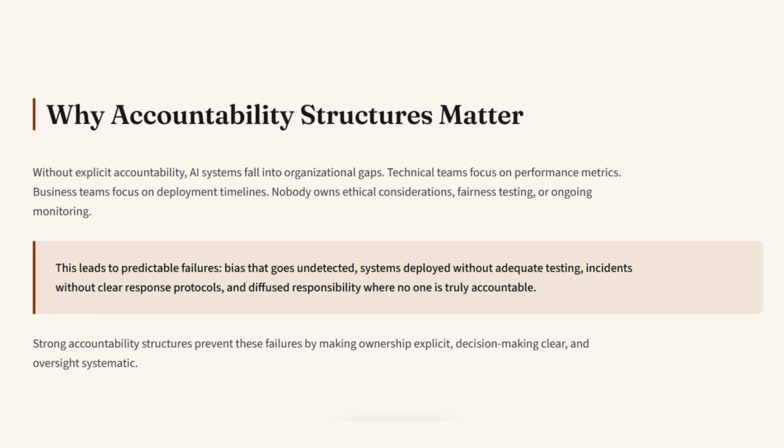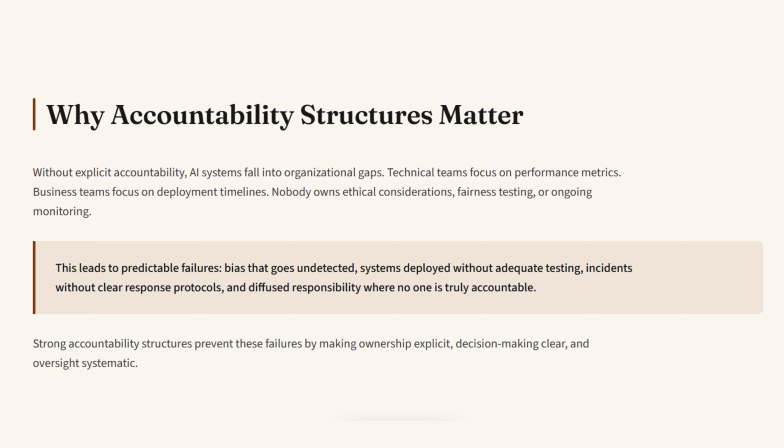They're about establishing clear ownership, decision rights, and oversight mechanisms that prevent problems and enable fast, confident actions when issues arise. Without explicit accountability, AI systems tend to fall into organizational gaps. Technical teams build systems focused on performance metrics. Business teams focus on deployment timelines. Nobody has clear ownership of ethical considerations, fairness testing, or ongoing monitoring. When problems emerge, it's unclear who's responsible for fixing them or who has authority to make decisions.